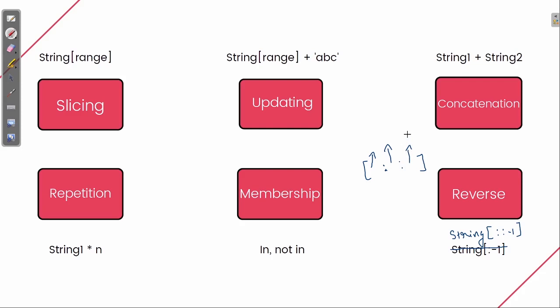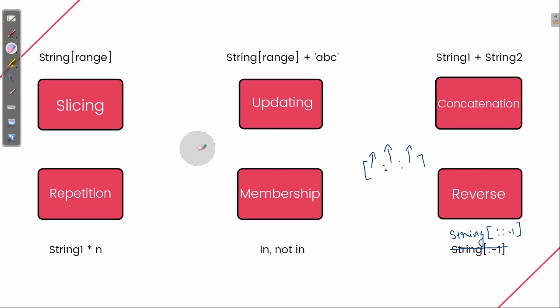It means, if I'm at the zeroth index, after how big a gap I need to move further. If the step count is 1, I will move to the next index. If the step count is 2, then from 0 I will go to 2. If the step count is 3, then from 0 I will go to 3, then from 3 to 6. That's what step count is.